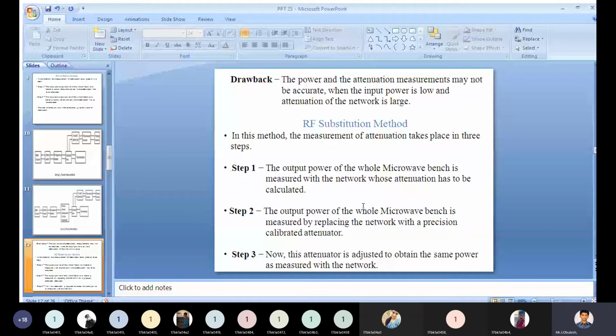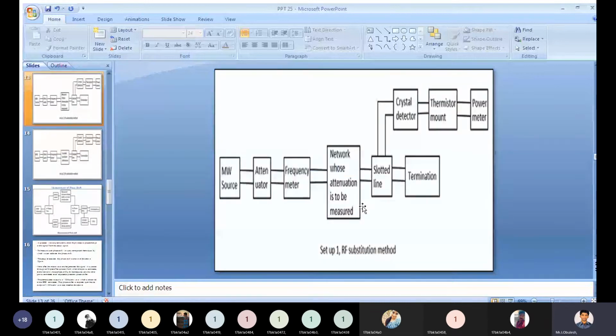We need to see the 3 steps in diagrammatic representation. So first, step 1, RF substitution method. What is step 1? The output power of the whole microwave bench is measured with the network. That is what we included here. These are the same as before, there is no change in that. Just keep between these two the network whose attenuation is to be measured. Okay, that is step 1.